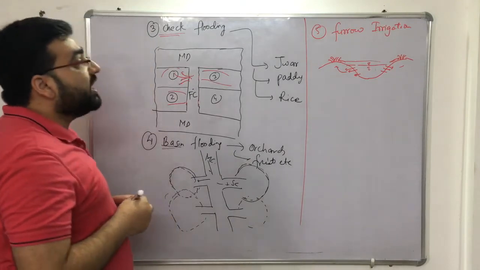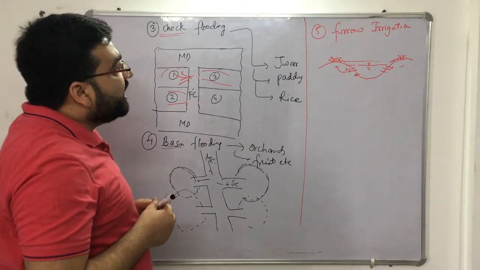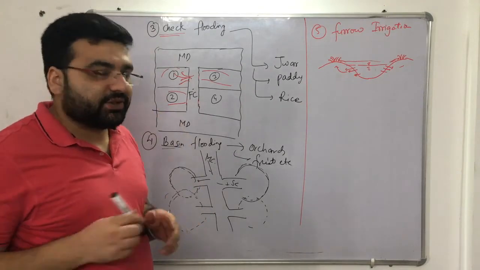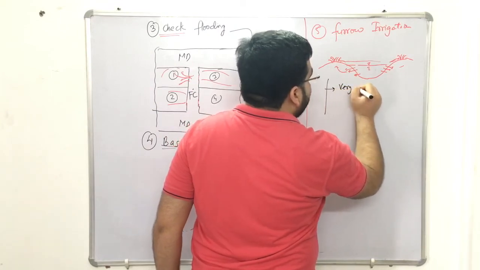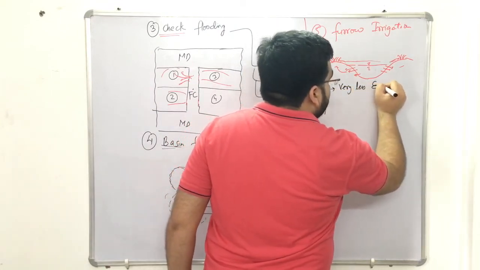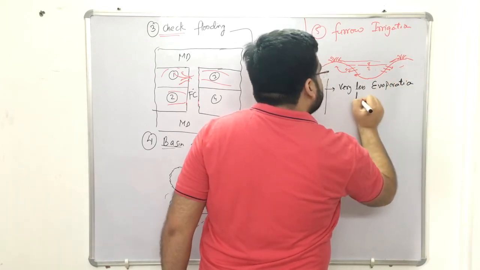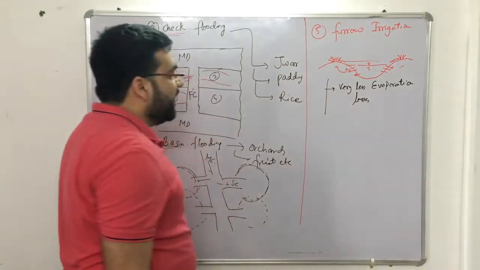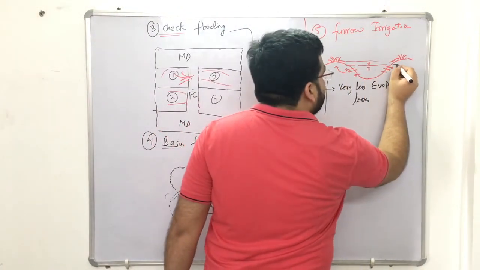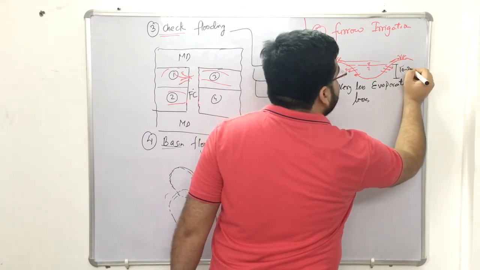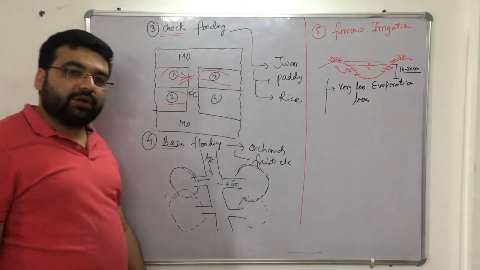The best advantage of furrow irrigation is that the evaporation losses are very less, right? So the advantage is very less evaporation losses. Clear? Considering the depth of the furrow, it depends, but nearly 10 to 30 centimeter can be the depth of the furrow. Clear?